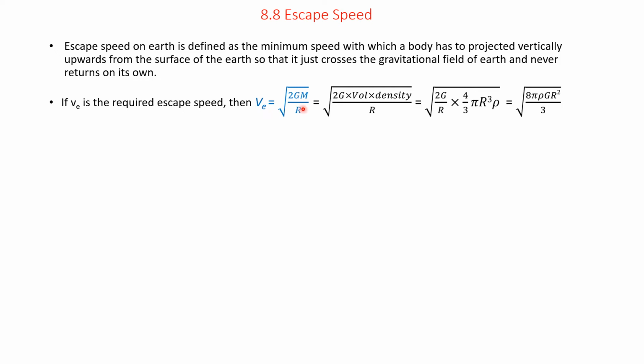So we can substitute the value of mass as volume into density.